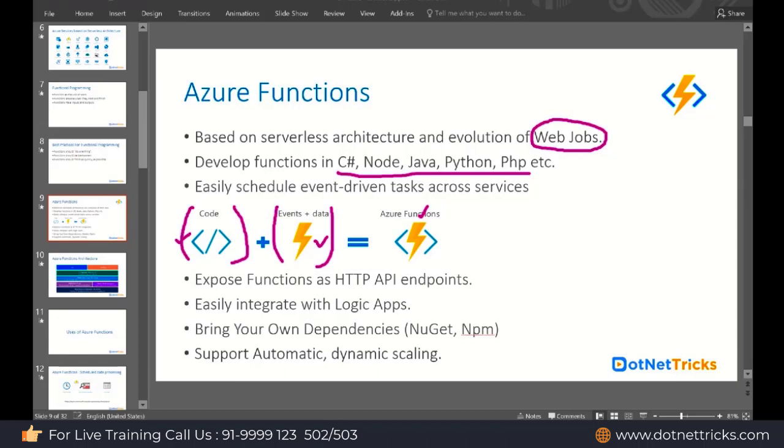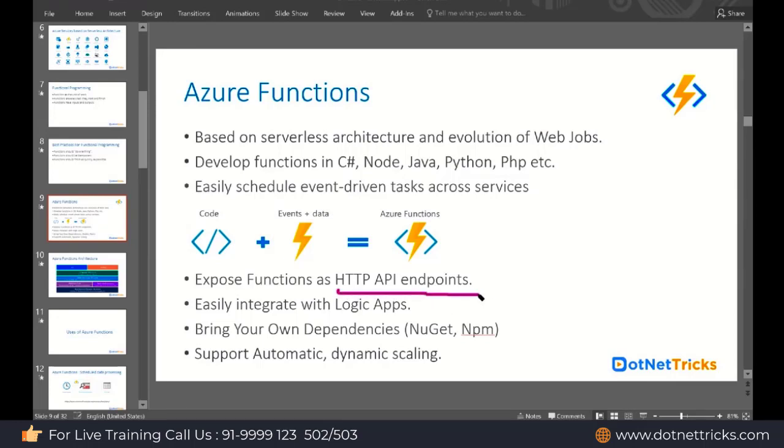In Azure Functions, we have multiple triggers which you can use to execute the code. You can even expose Azure Functions as HTTP API endpoints. As we create an API, in a similar way the function can be used to create an API, and functions are easily integrated with Logic Apps. In the function, you can also use dependencies from NuGet, from NPM, and from Maven as well if you're using Java. And they support automatic and dynamic scaling. So these are the function features you will find if you're dealing with Azure Functions.